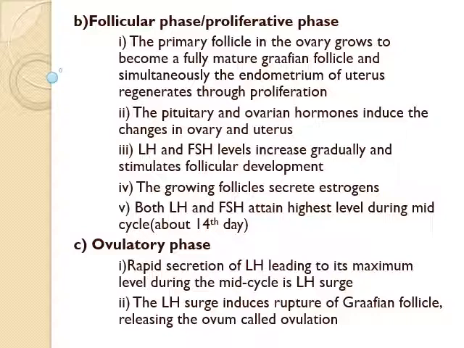Next phase is the ovulatory phase. The follicular phase is followed by the ovulatory phase. Here, there is rapid secretion of luteinizing hormone, leading to its maximum level during the mid-cycle, which is termed the LH surge. The LH surge induces rupture of the Graafian follicle, releasing the ovum, called ovulation.